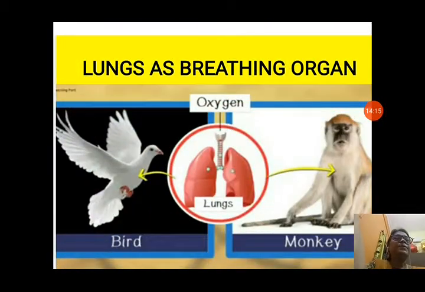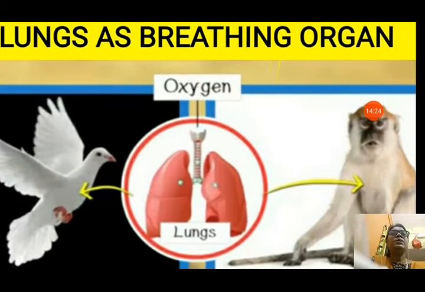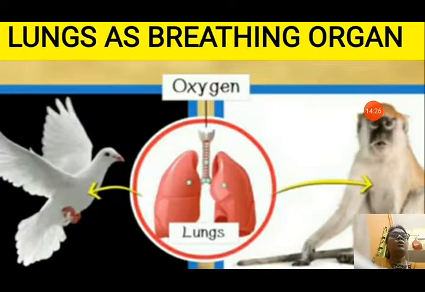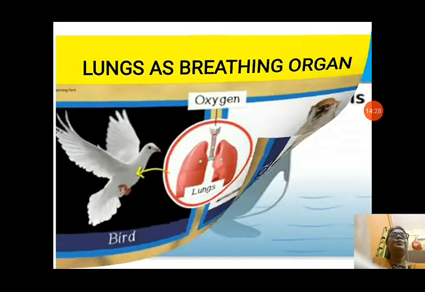Now next is lungs. Most of the mammals and the animals who are living on the land breathe through the lungs. You can see the picture of lungs here. Most of the mammals have lungs as their breathing organ. You can see lungs in this picture.